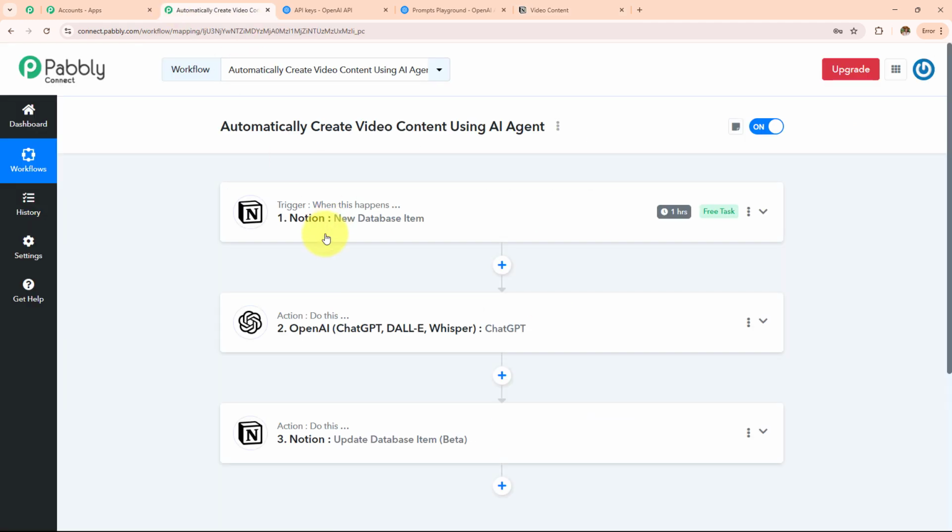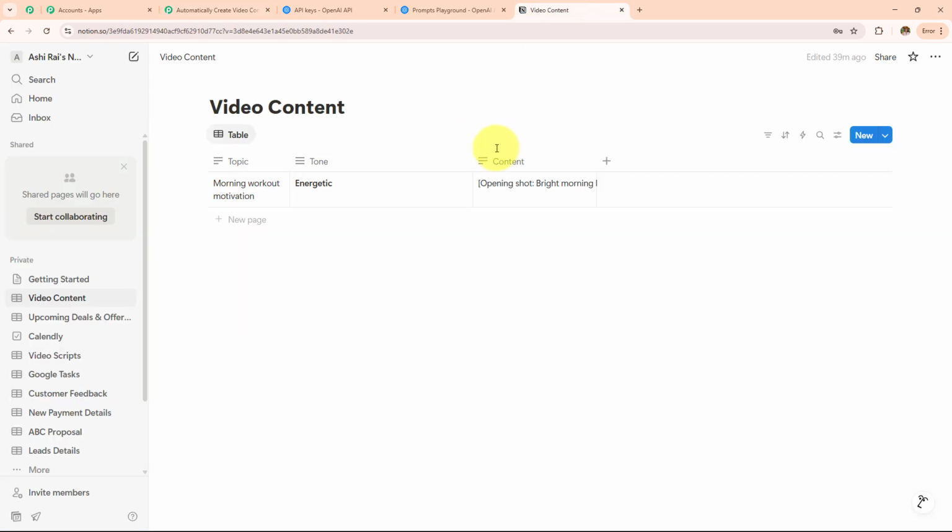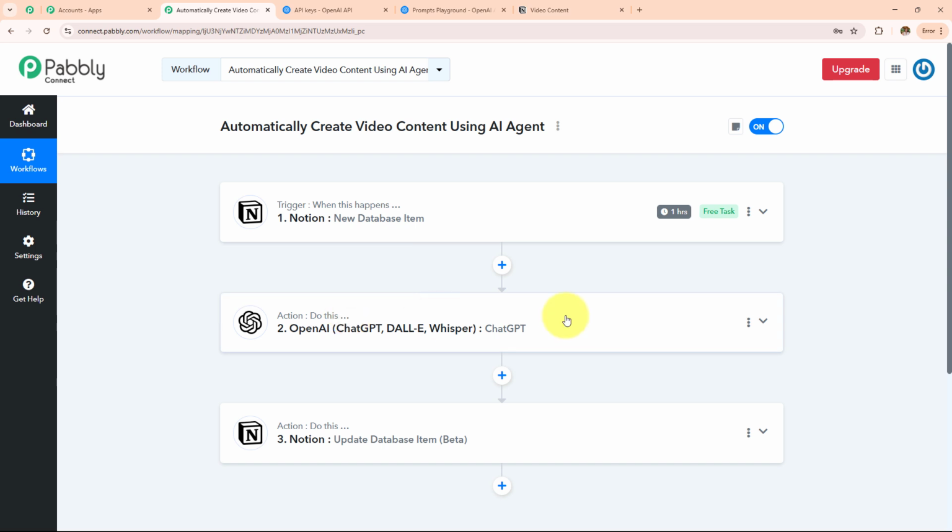So now to summarize, we took Notion as a trigger application where we made a connection with Pabbly Connect. We received the data from Notion, and then we generated a video content on that, and then we updated that back to my Notion database. This is how this automation workflow is going to run, and here we have successfully created automation between Notion and OpenAI with the help of Pabbly Connect. I hope you like this video.